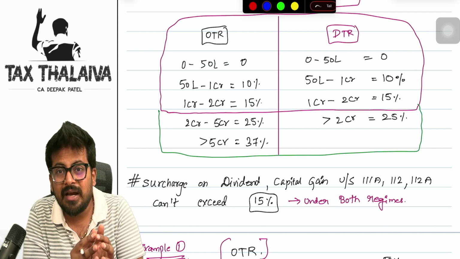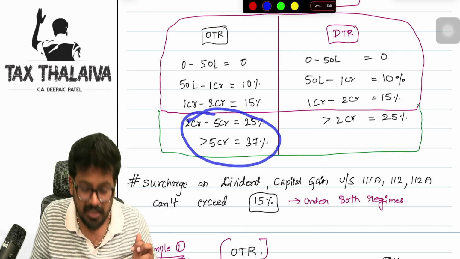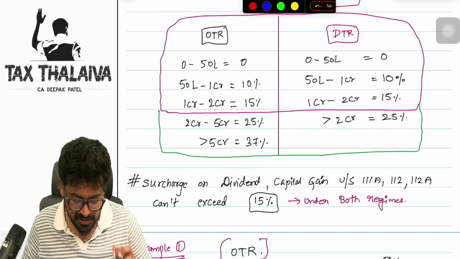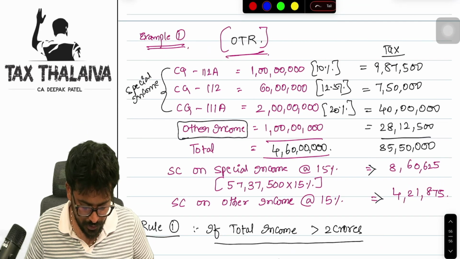Now, if your other income is exceeding 2 crore rupees, in that case, you will check these rates and accordingly you will apply. Let's look into this example. You will understand it in a better way, but keeping in mind the points which I told you.